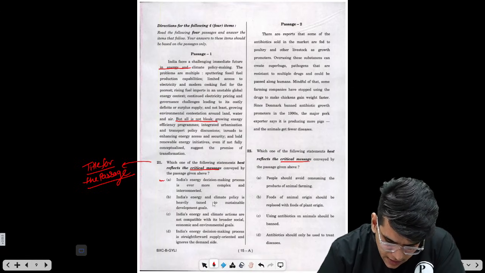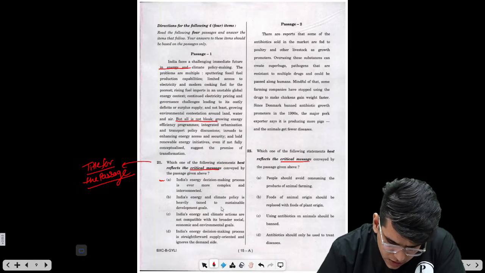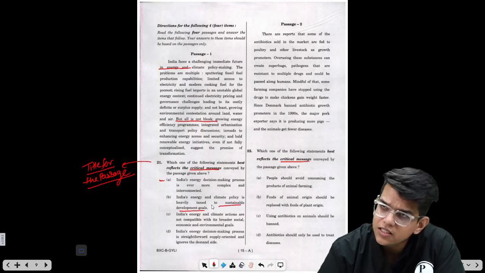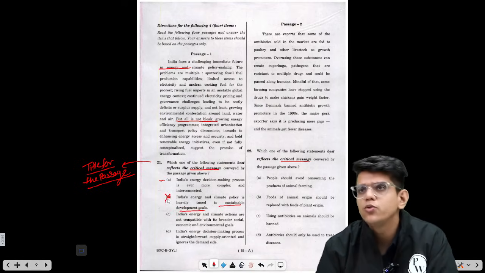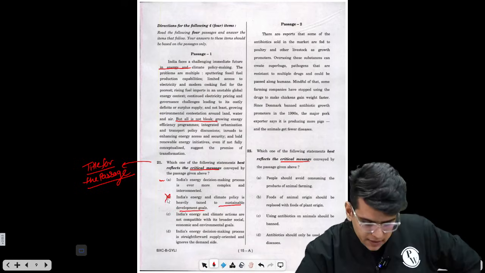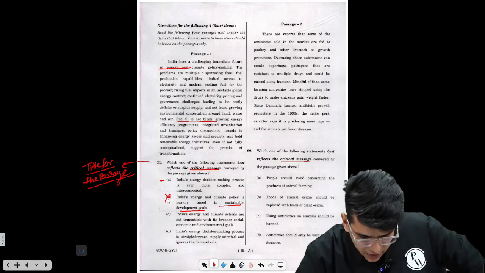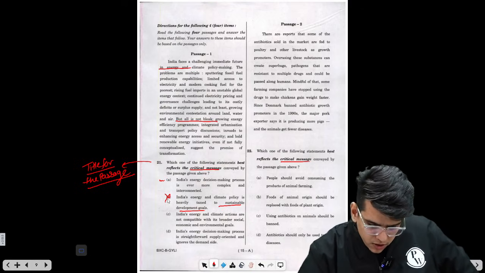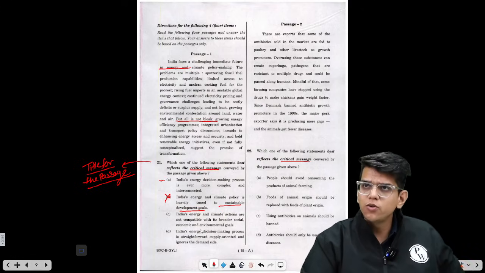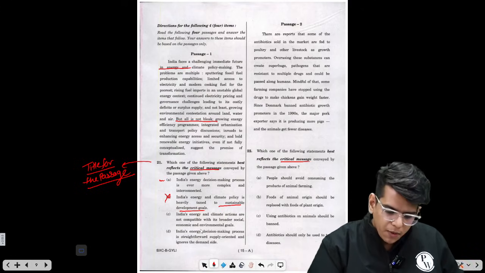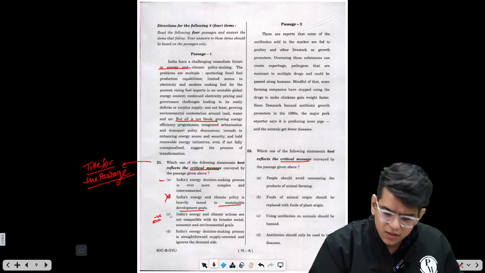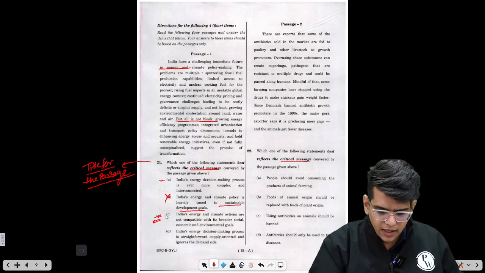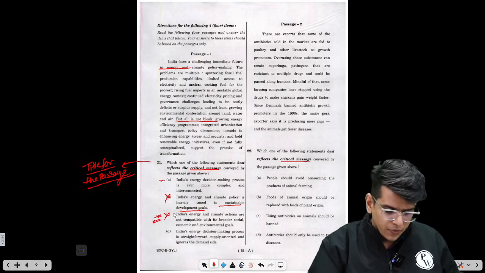Let's see. India's energy and climate policy heavily tuned to SDGs. There is no talk of SDGs. So you can remove this, beyond the scope of the passage. India's energy and climate actions are not compatible with its broader social, economical, and environmental goals. This is talking only about the negative aspect. There is no positive side to this title, so we can't take this as a title of the passage.